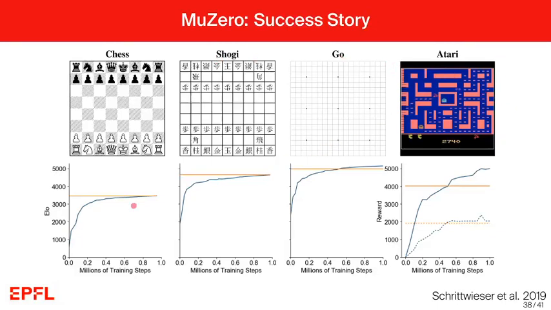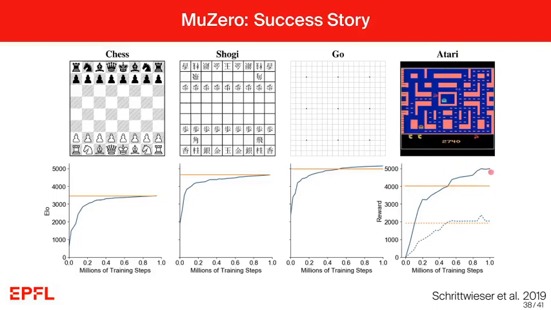And you can see here that it reaches or even becomes better than state of the art until now. So this is AlphaZero here, state of the art, and this is, I think, R2D2, a specific model-free reinforcement learning method that was until now state of the art on Atari video games.